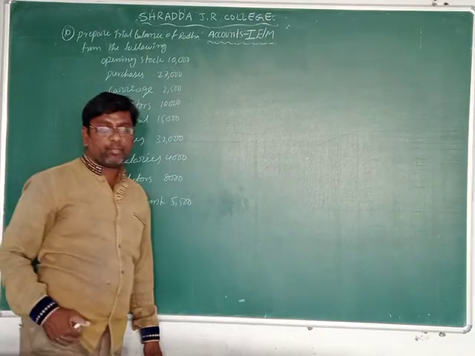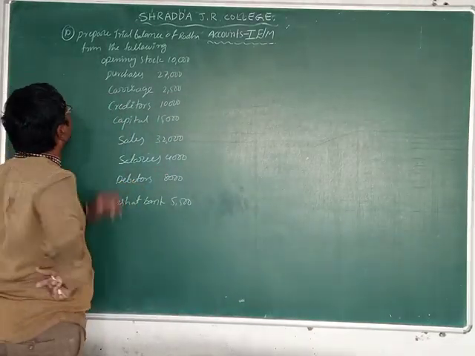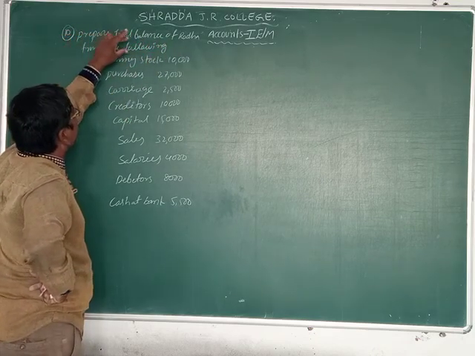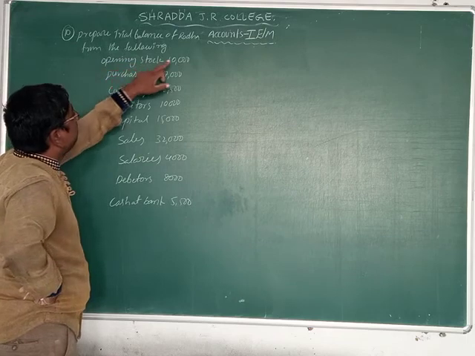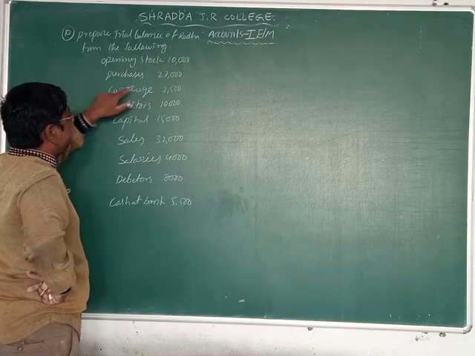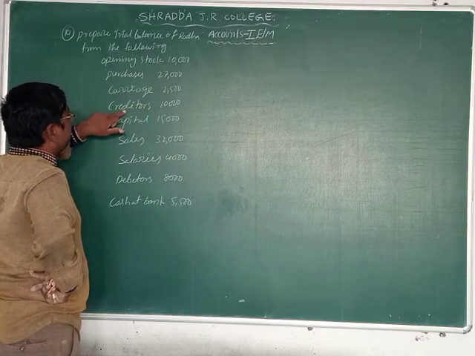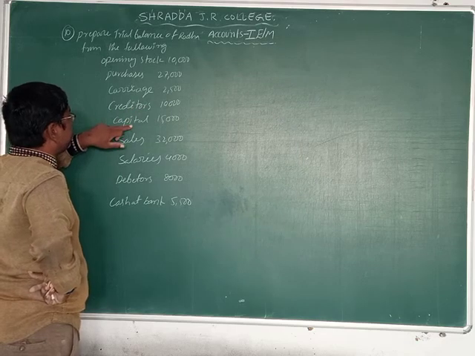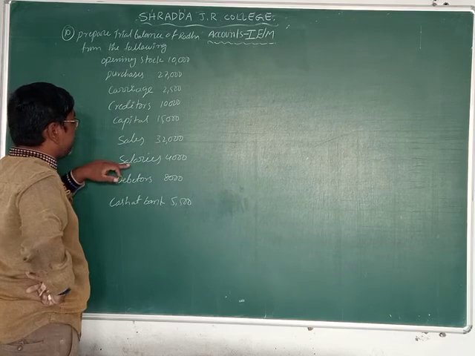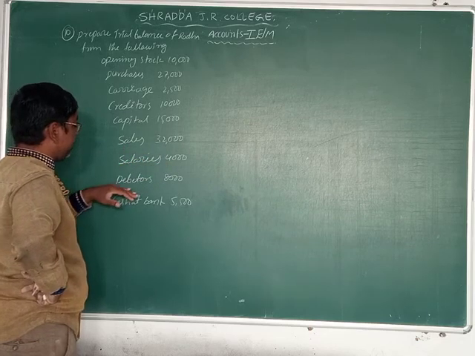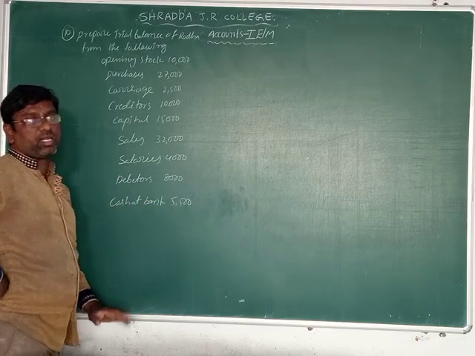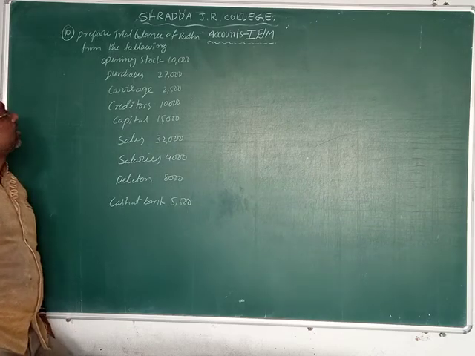Now we are taking problem number 10. Let's see. Prepare trial balance of Radha from the following: opening stock 10,000 rupees, purchases 27,000, carriages 2,500, creditors 10,000 rupees, capital 15,000, sales 32,000, salaries 4,000, debtors 8,000, cash at bank 5,500. This is our given problem.